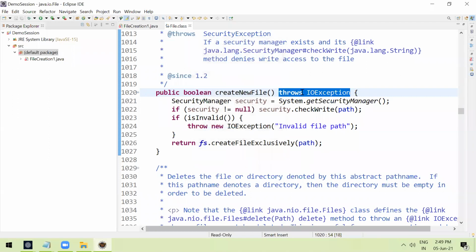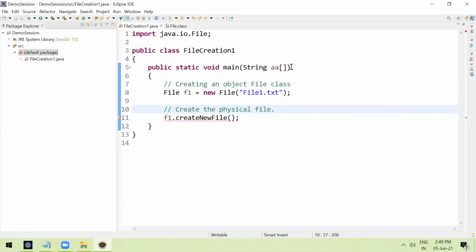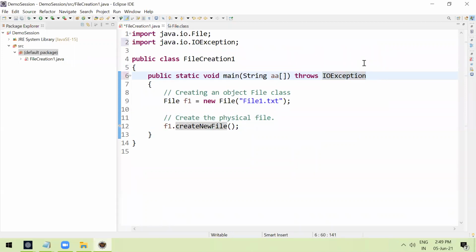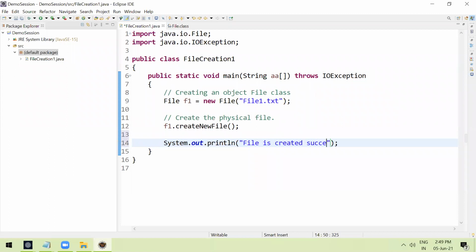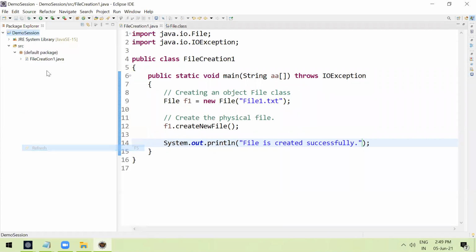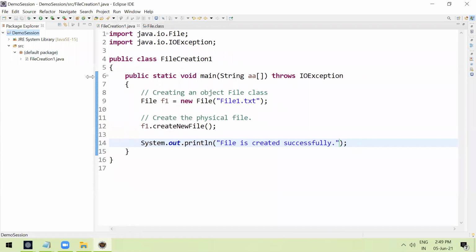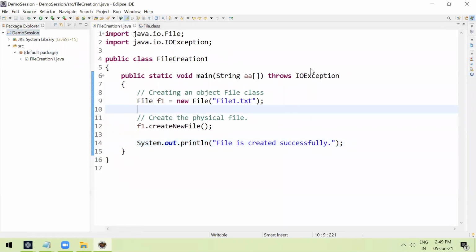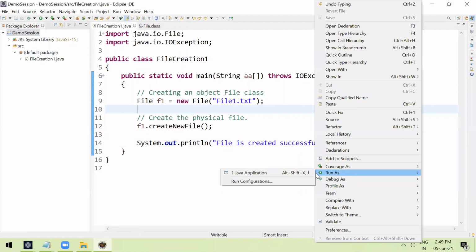So what we are going to do is copy this statement and keep it in the main method, like this: throws IOException. Now you will not get a compile time error. See, your compilation error is gone. Now just add a print statement for our understanding: File is created successfully. Now observe the directory structure on the left side. There is no file there. Let me run this class. You can run directly or right click, Run As Java Application.